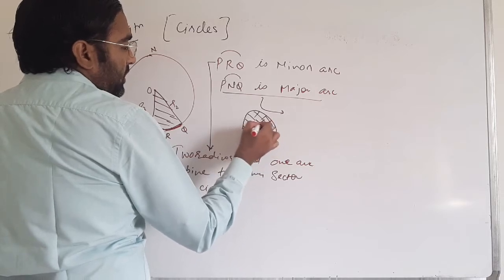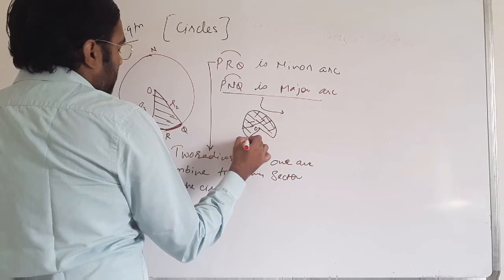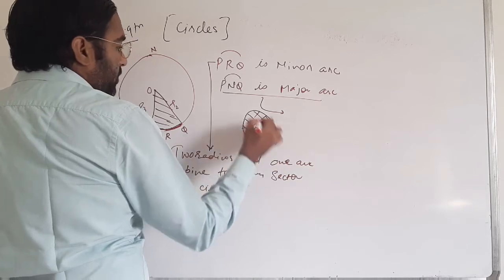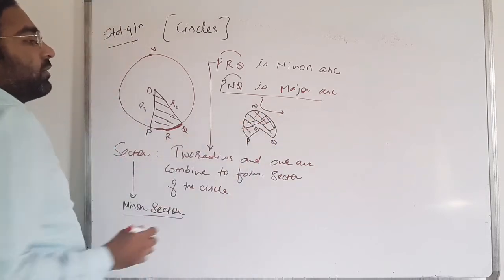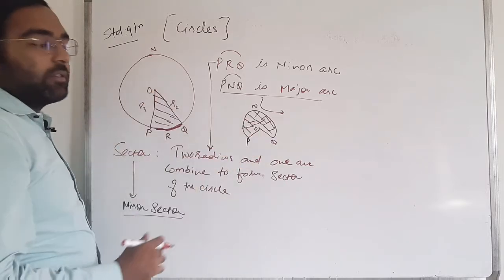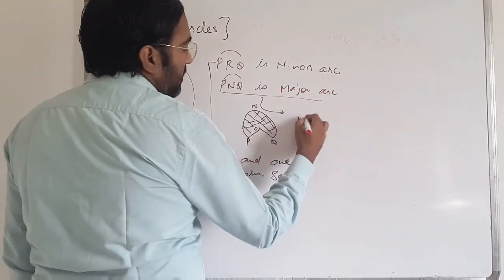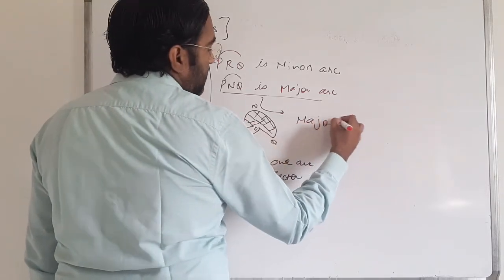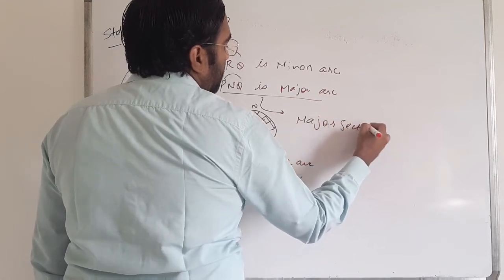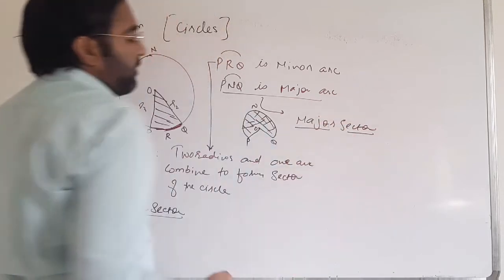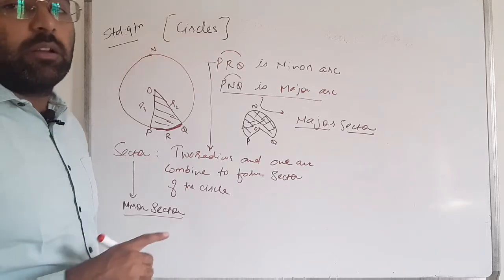This is my center of the circle O, and P, Q and N. So this area is known as the major sector. Clear that? Minor sector and major sector.